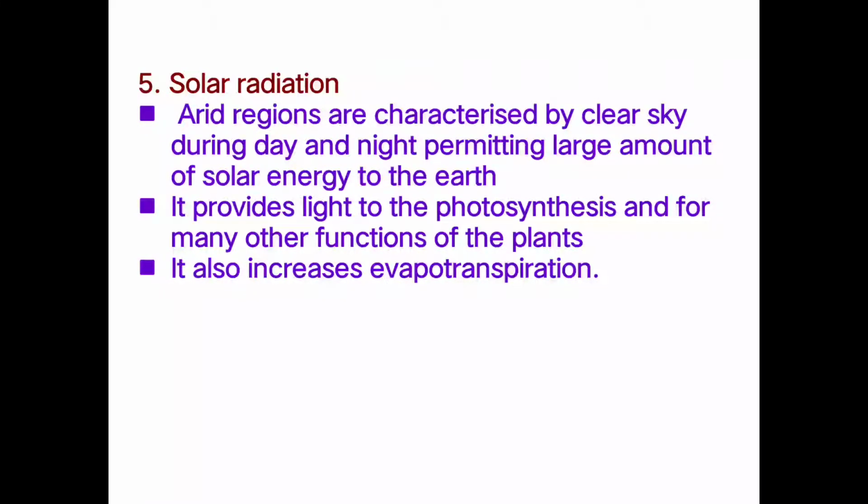So with the help of solar radiation, all the physiological and biological processes take place. It also provides the light which is required in the process of photosynthesis for production of dry matter, and if the dry matter production is more, the yield of the crop also increases. Then solar radiation also increases the evapotranspiration. Evapotranspiration is the combined loss of water from the soil as well as the plant surfaces, and it increases in the presence of high solar radiation.